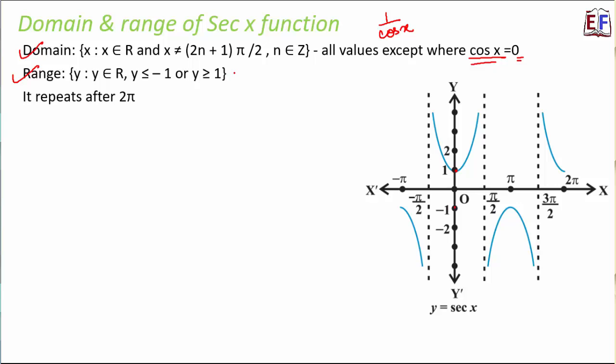And what's the pattern? If you closely observe from 0 to 2 pi, you would notice a pattern like this. And this pattern keeps repeating like this. Correct? So therefore we see that it repeats its pattern after every 2 pi intervals.